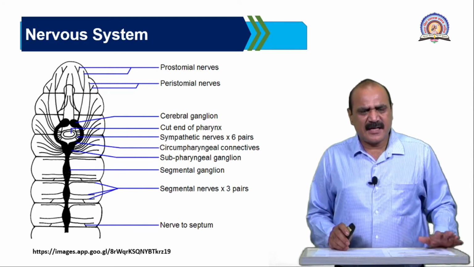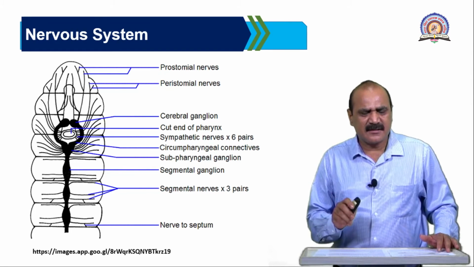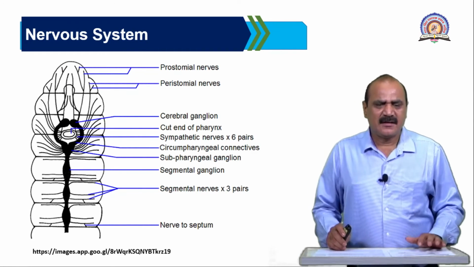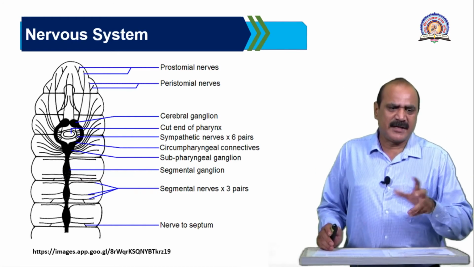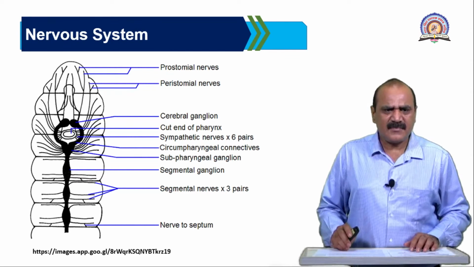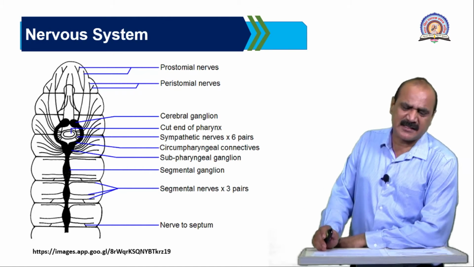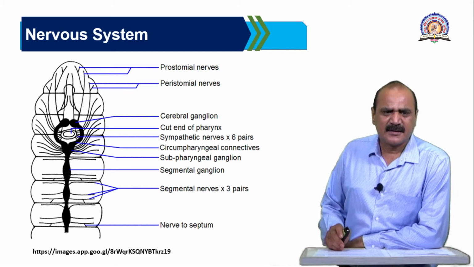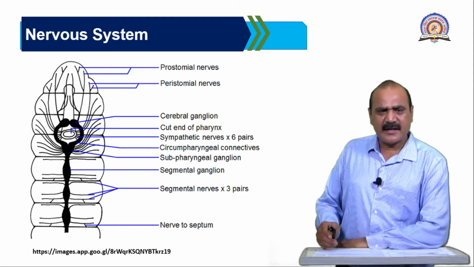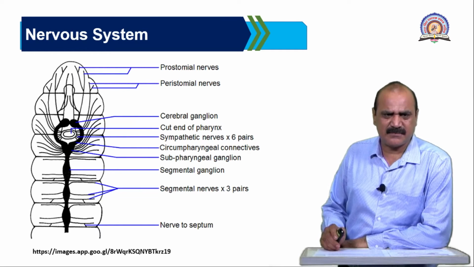Now these ganglions are found in specific segments because the body is segmented, and each segment has one ganglion, from which arise the lateral nerves, and they innervate the various structures found in these particular segments. Then in the cerebral ganglion, prostomial and peristomial nerves are there. They are useful for the burrowing habit. These nerves supply the outer region of the mouth. This is the nervous system.